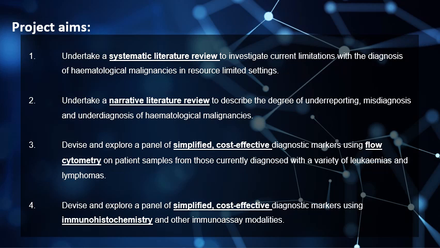The project aims I've taken from looking at the gaps in the literature and the ways to address these gaps. My first aim would be to undertake a systematic literature review, which has now been conducted. The second aim would be to undertake a narrative literature review to look at underreporting, misdiagnosis and underdiagnosis of haematological malignancies. The third step would be to devise and explore a panel of simplified, cost-effective diagnostic markers using flow cytometry,